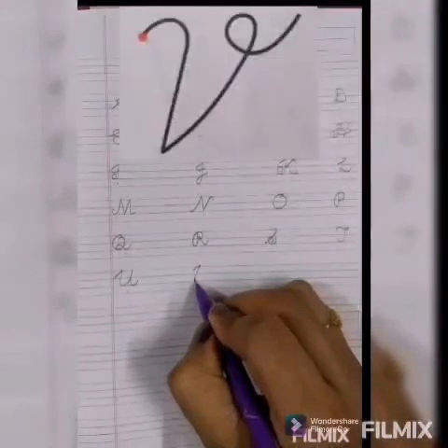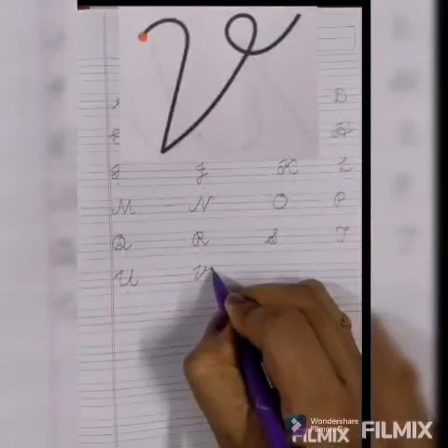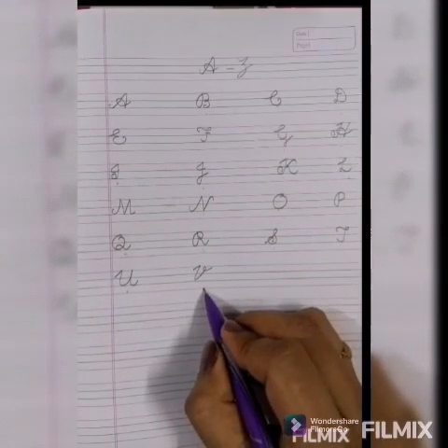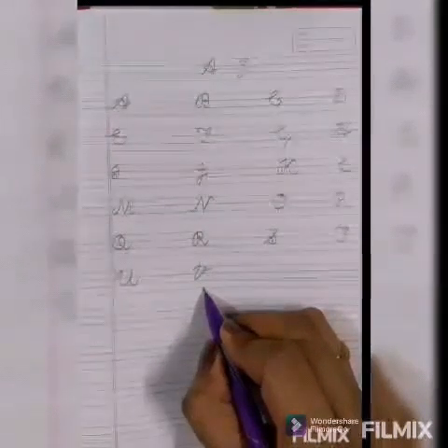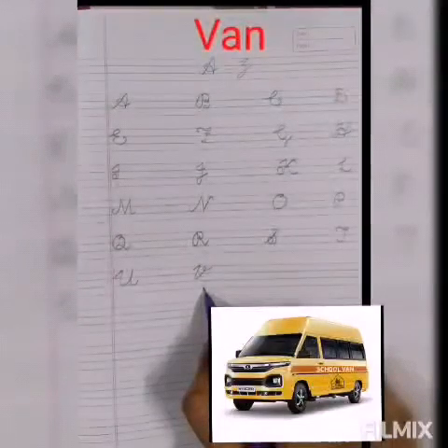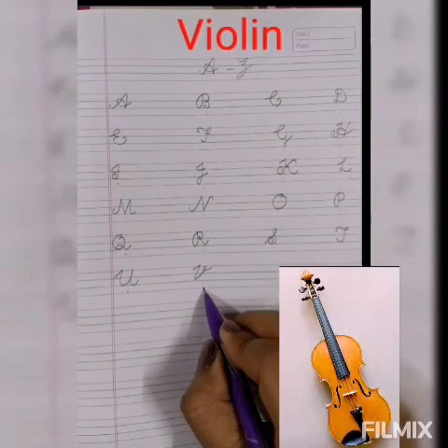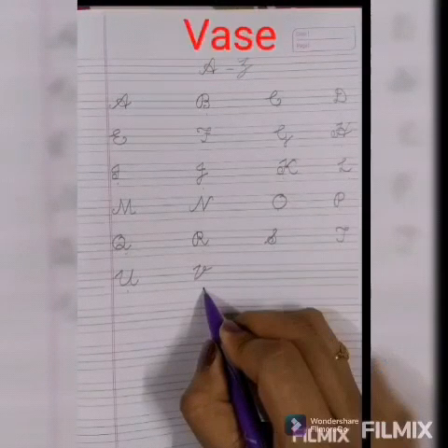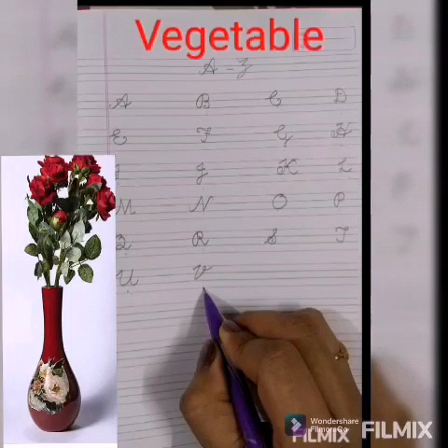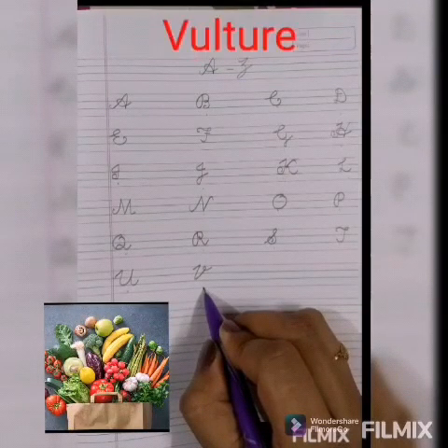Capital cursive V. Phonic sound of V is V. V for van, V for violin, V for vase, V for vegetable, V for vulture.